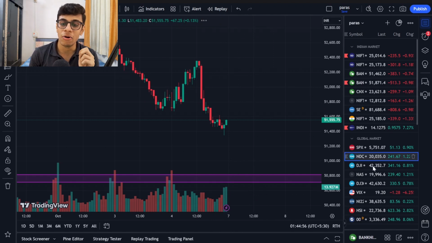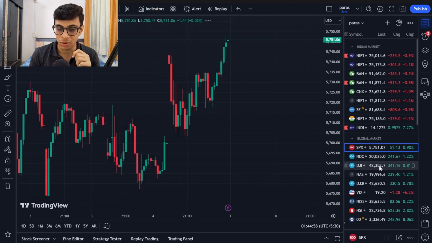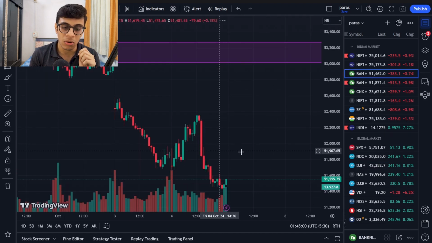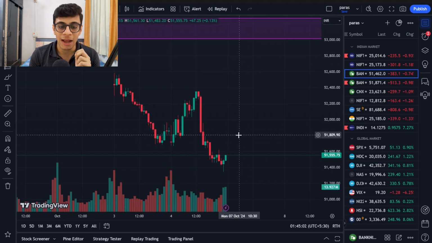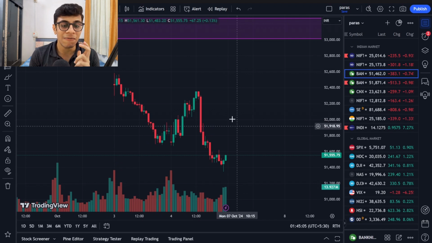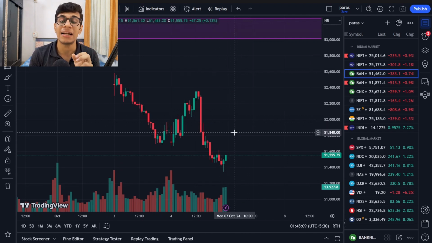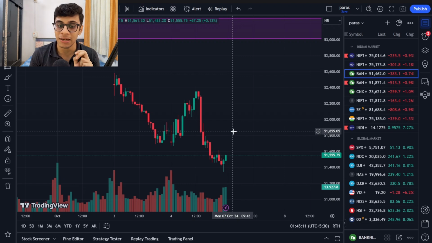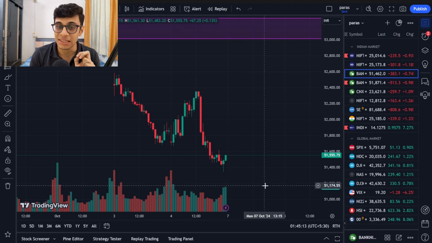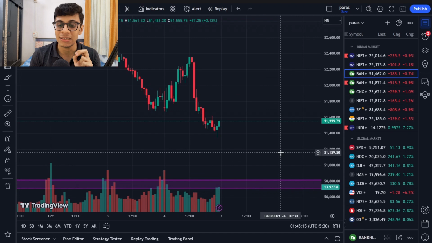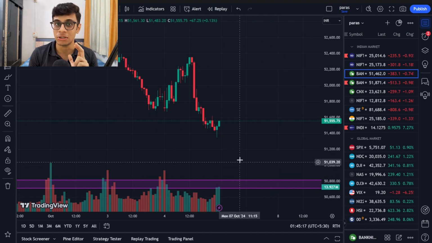Okay, and markets are going to open with a gap up because US markets have started to move up. So you can say 51,800 to 52,000, in this 200 point range, wherever you see that the market has started to make negative price action again, you guys can go ahead and take a selling position from there. Again, as I said, till the target of 50,800.